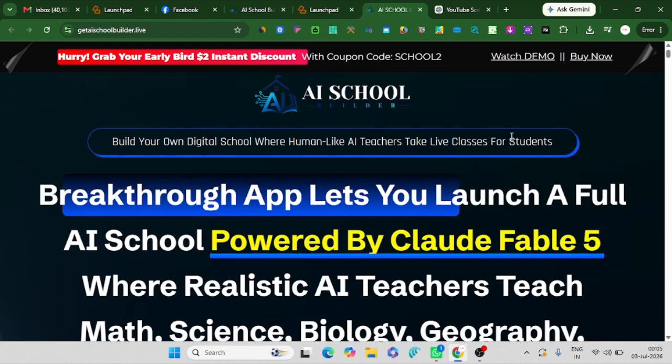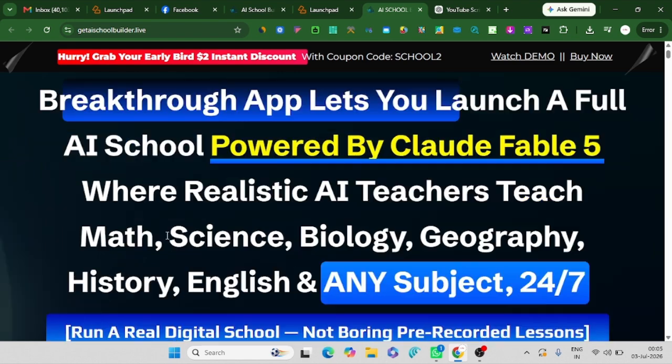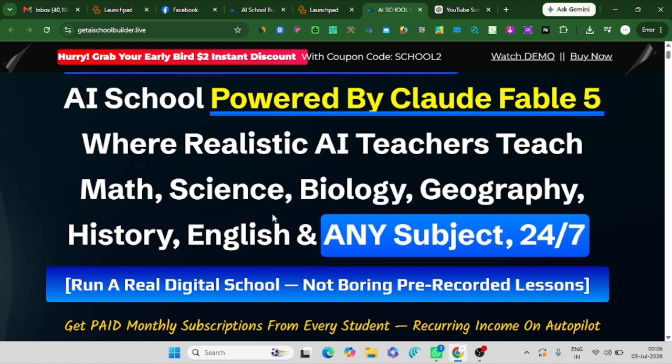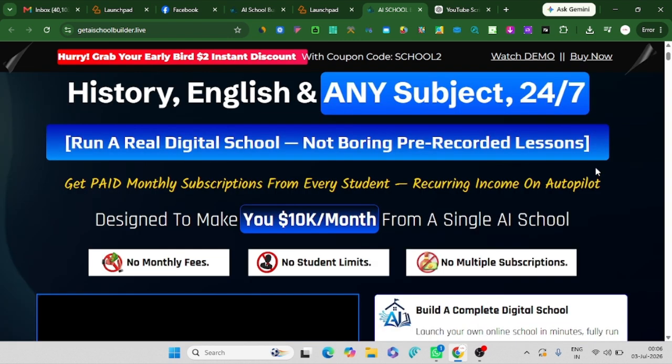AI can teach any subject, as you study in school. It lets you launch a full AI school powered by Google Cloud, where a realistic AI teacher teaches math, science, biology, geography, history, English, any subject 24/7. Run a real digital school, not boring pre-recorded lessons. So there is an AI teacher live teaching the student, not a recorded session.